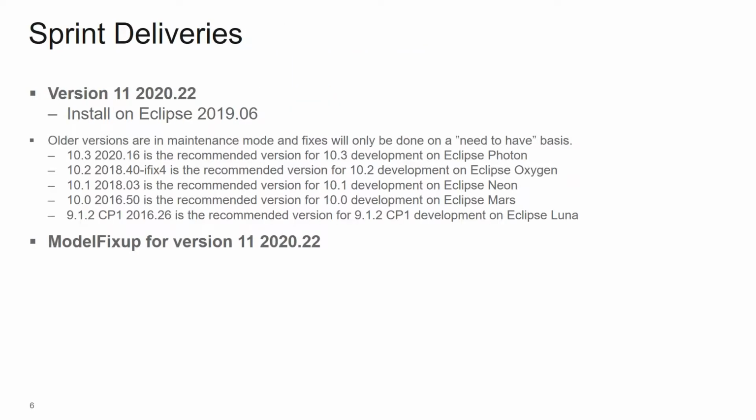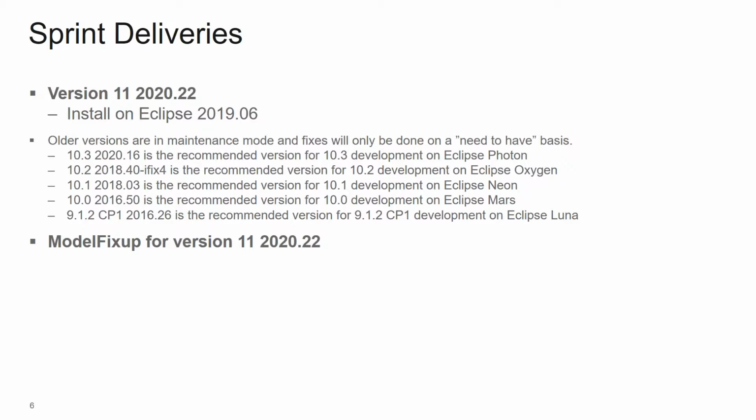And here is the list of deliveries. So as we agreed after the last sprint demo, we have not made an update of 10.3 in this sprint, but will only deliver version 11, 2020.22, and it should be installed on Eclipse 2019-06. And here on this slide, you can also see the versions of the older streams in case you want to use them. But we of course recommend you to upgrade to version 11.